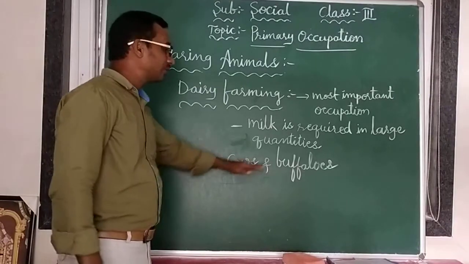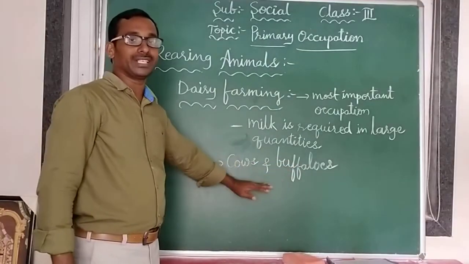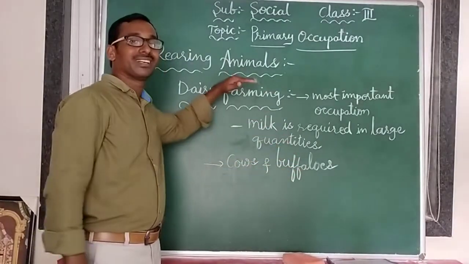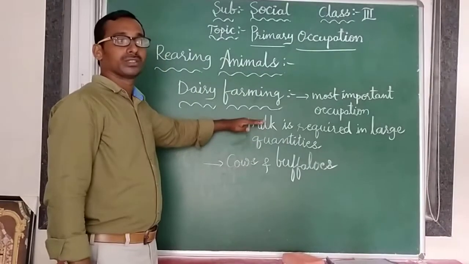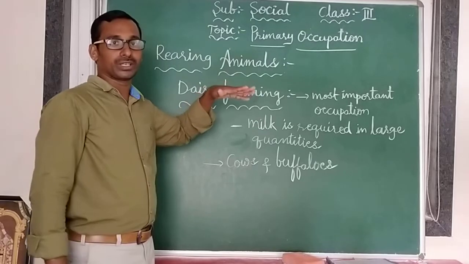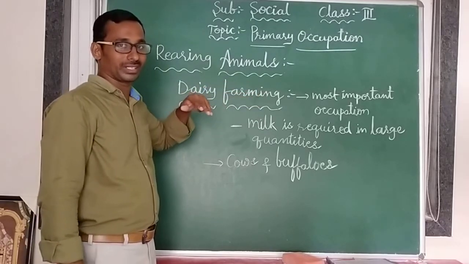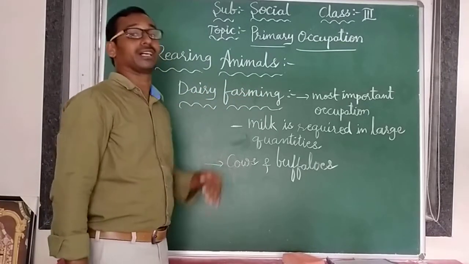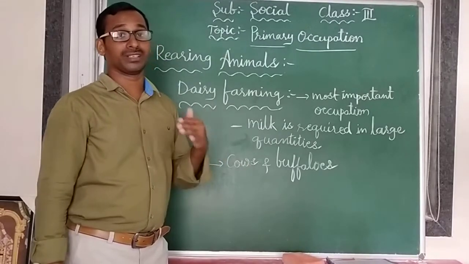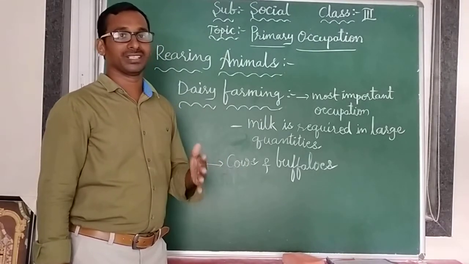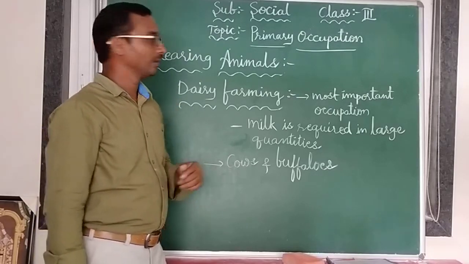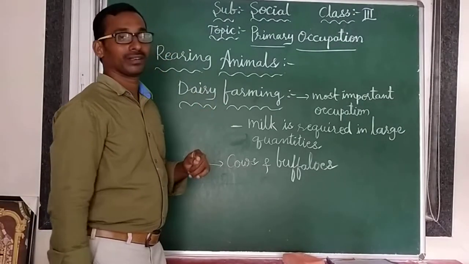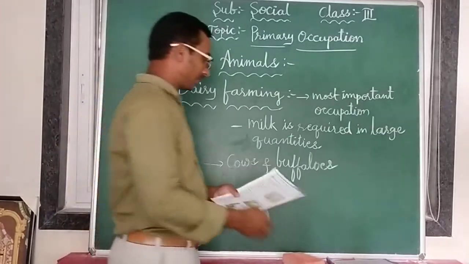This milk we are using in large quantity in our country. From the milk we are getting other dairy products: buttermilk, curd, cheese. So this is about dairy farming. Clear? Next.